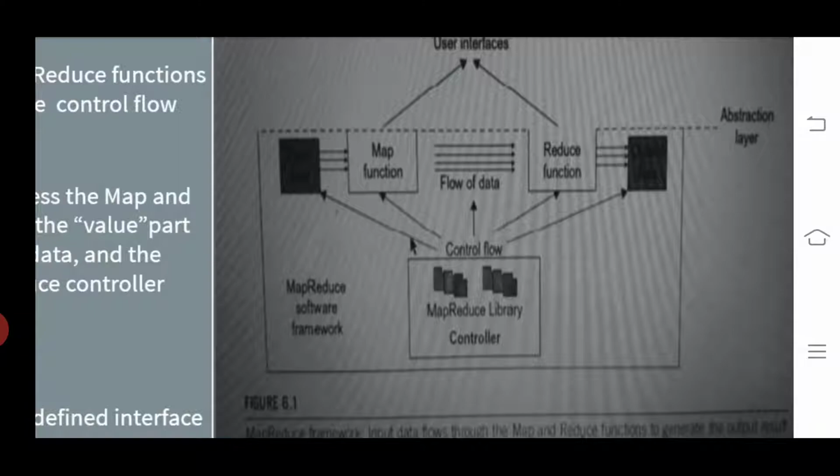Here we have one library, that is nothing but the MapReduce library controller. It will control the flow of data. It controls the input data going to the map function, the flow of data, then the reduce function, and then finally we generate the output result. Which layer do we use? The starting layer, that is the abstraction layer. This is what the figure illustrates.